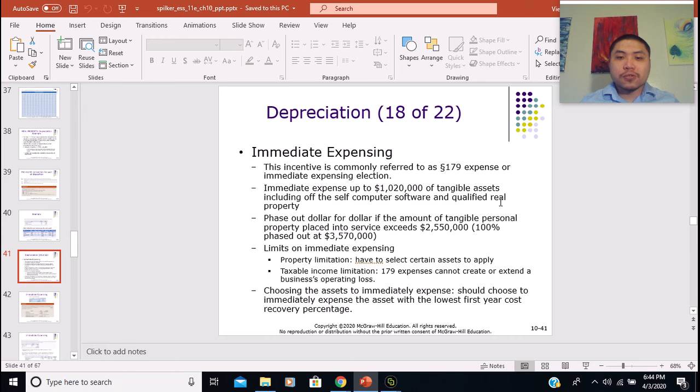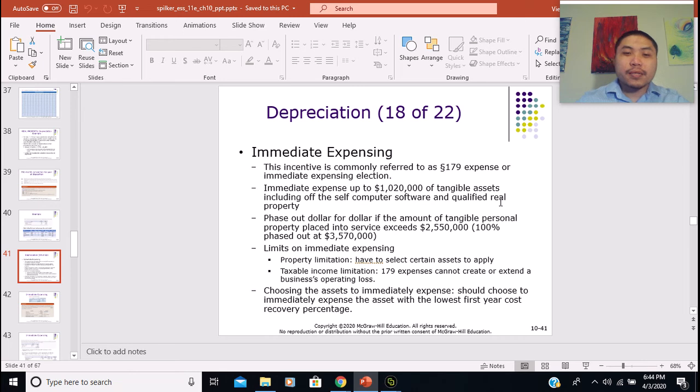This section basically allows taxpayers to immediately expense the cost of acquiring tangible assets for up to $1,020,000. It's optional. If taxpayers want to select this, they have the option to select the tangible asset, and the maximum amount of expensing is $1,020,000.